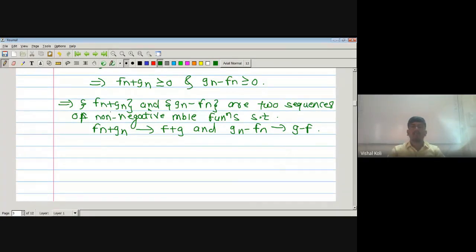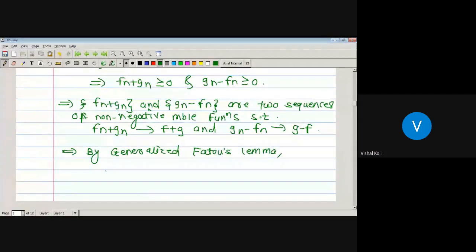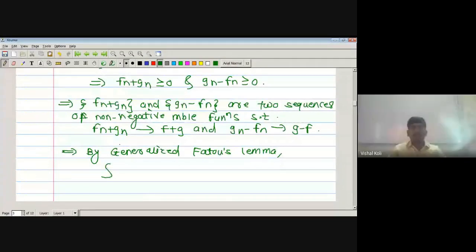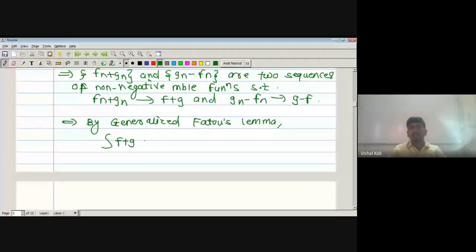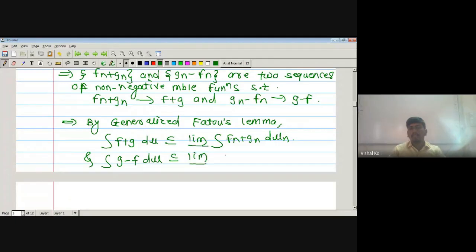As here we get two non-negative sequences Fn plus Gn and Gn minus Fn, we have to apply the generalized Fatou's lemma on these two sequences, which implies by generalized Fatou's lemma that the integration of f plus g d mu is less than or equal to the limit inferior of the integration of Fn plus Gn d mu n, and the integration of g minus f d mu is less than or equal to the limit inferior of the integration of Gn minus Fn d mu n.